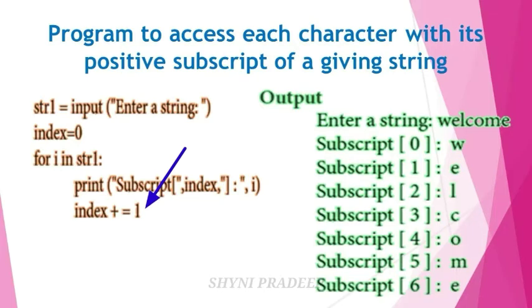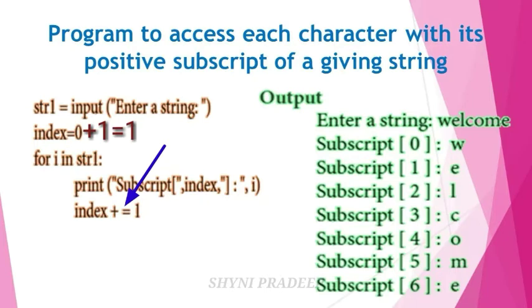First you have to enter a string. So you are entering the string welcome. So str1 is equal to welcome. The first letter is W. What is the index position of the first letter? 0. So print subscript of 0 is equal to W. Next index plus equal to 1 means you have to add 1 to the index value. The index value is 0, so 0 plus 1 is 1.